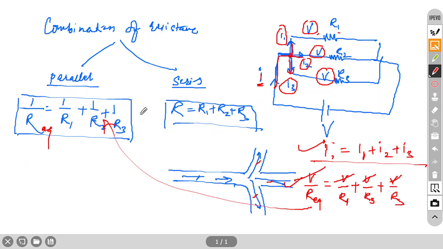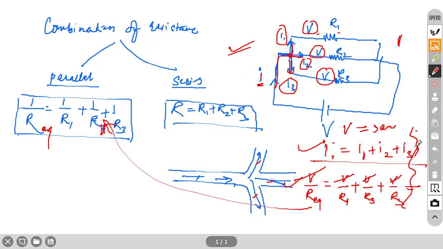They may ask the derivation also. So first 1 mark for the diagram, 1 mark for this, and maybe 2 marks or sometimes 3 marks also. You have to apply Ohm's law here. Voltage is the same, and they will give 1 mark for this, and I equal to I1 plus I2 plus I3, the junction rule. Then third, apply Ohm's law and you will get the formula. So maybe a 3 mark question they may ask, the derivation. Okay, so the diagram is also important here. So this is the parallel combination.